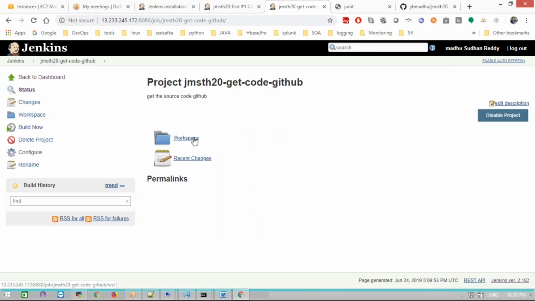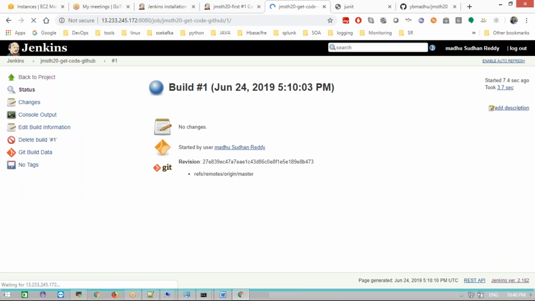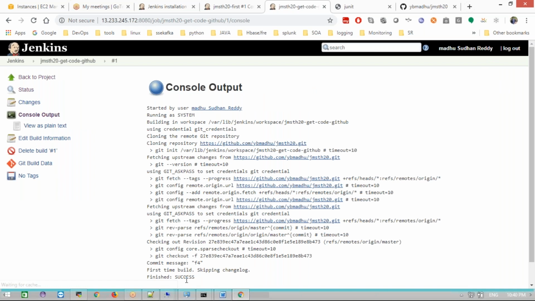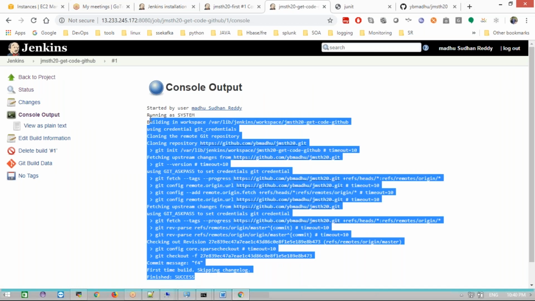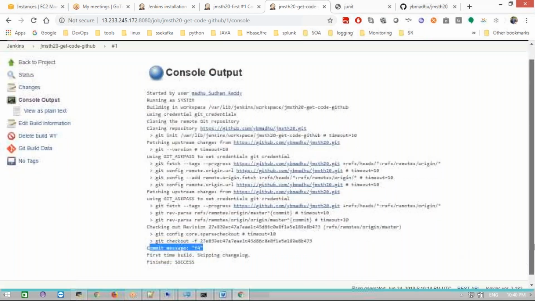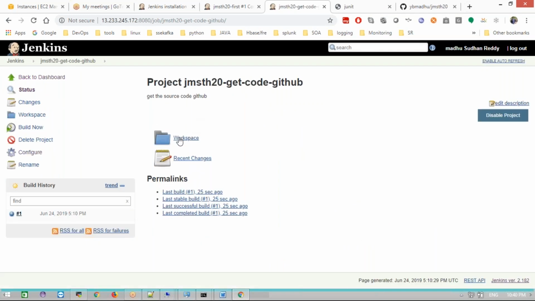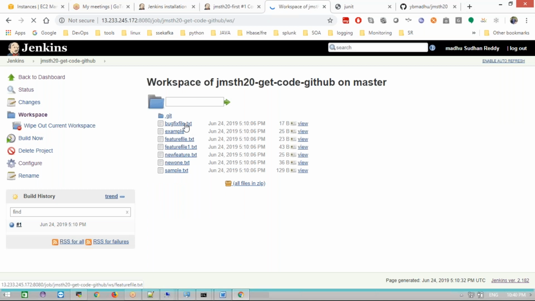Now I'm going to build. See this workspace, I don't have any code now. After building, the workspace will be filled up with some code. See the console output, what is happening. See, these are the commit codes, and this is the URL I'm getting. This is my latest commit message. Everything I got from GitHub. In the workspace, the total code available in GitHub will be placed now.